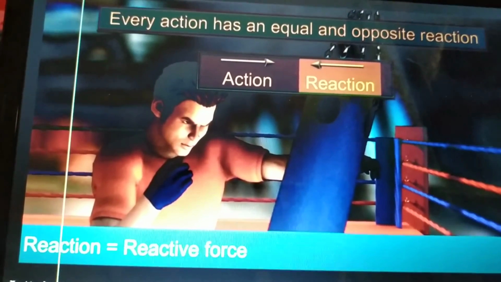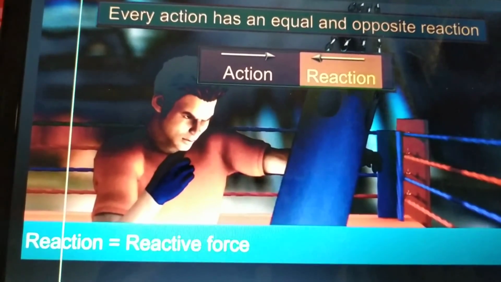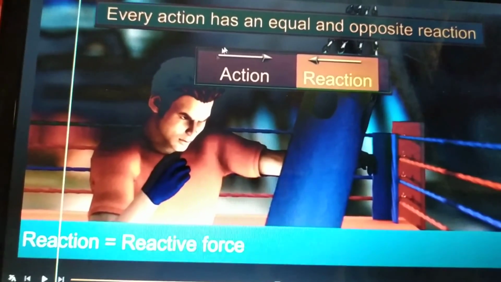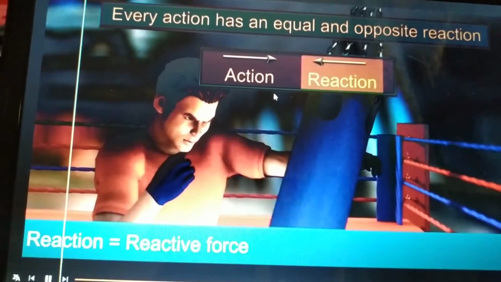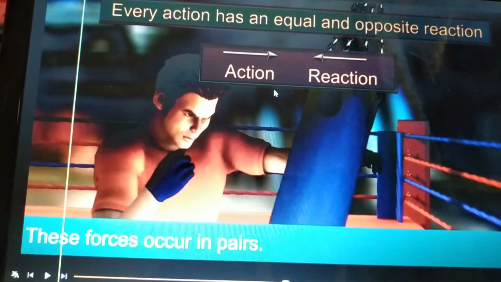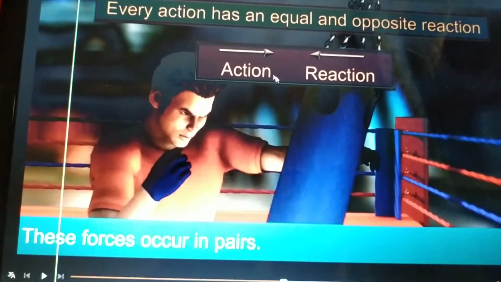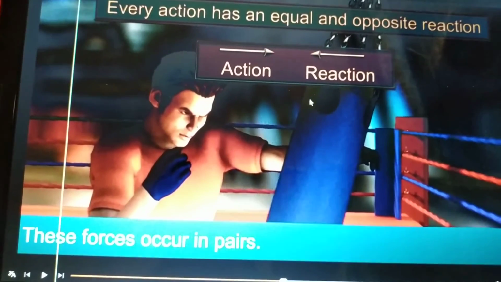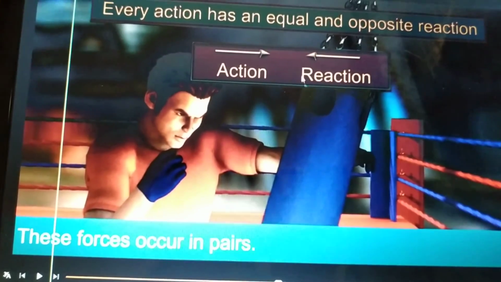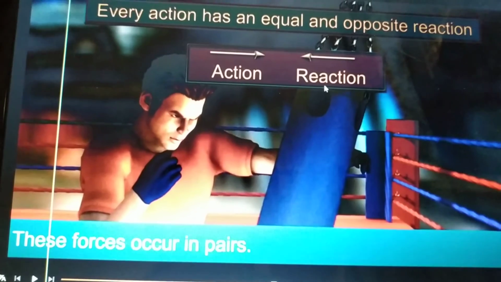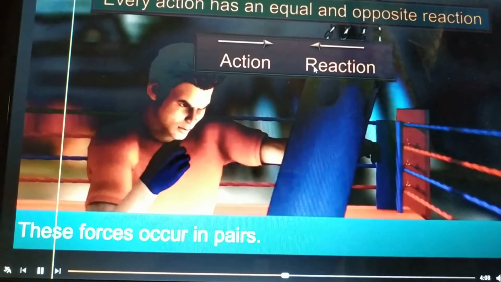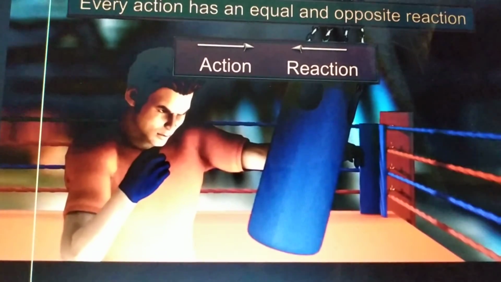As soon as you apply force, the object will react. So that is called the reactive force, and it is always equal to the reaction of an object, right? It means these forces occur in pairs, right? So if there is an action, then there should be a reaction that exists. So if there is an action, there will definitely be a reaction, right? So it means these two forces, action and reaction, will always occur in pairs, right?